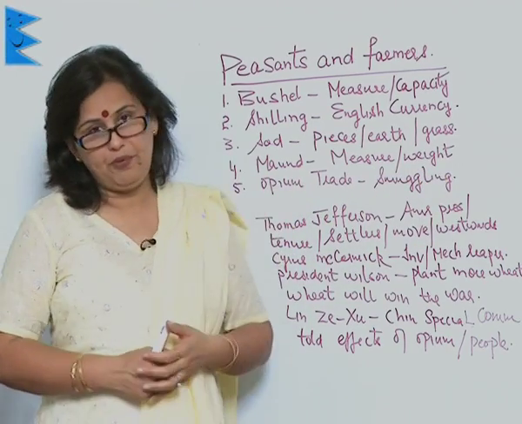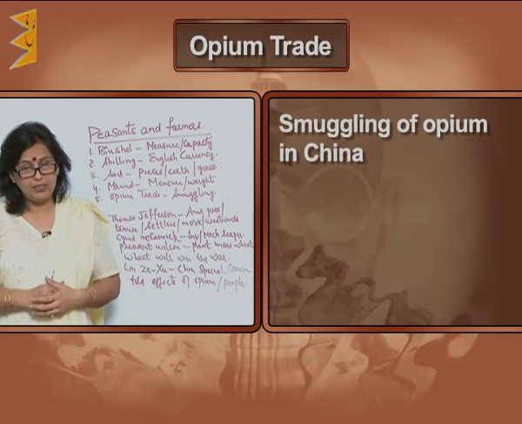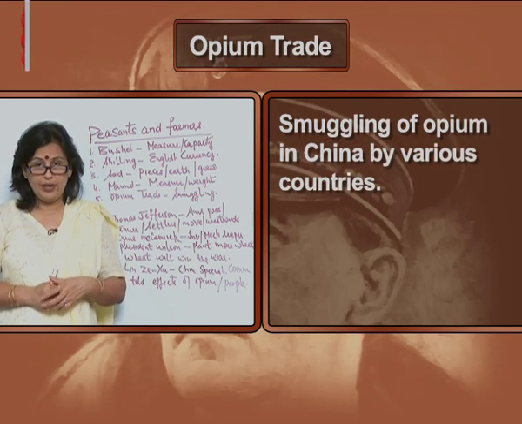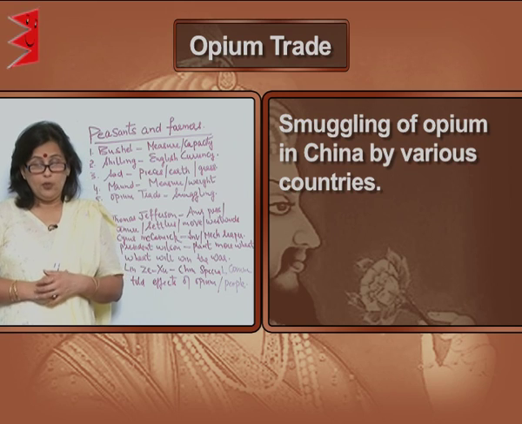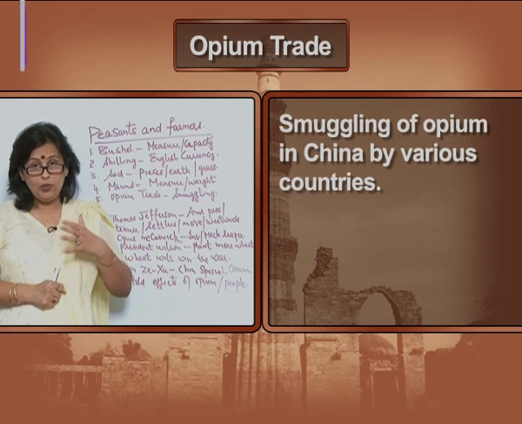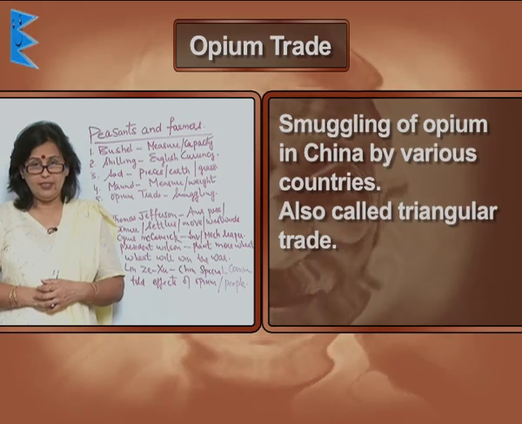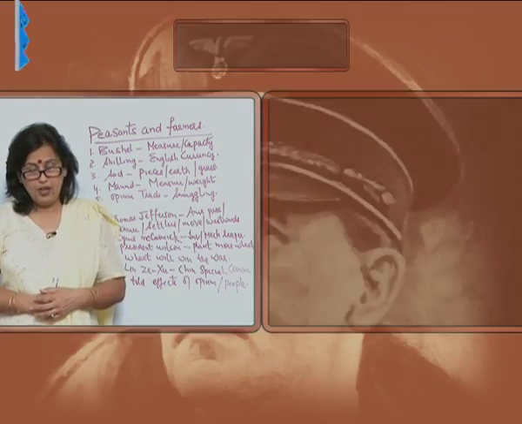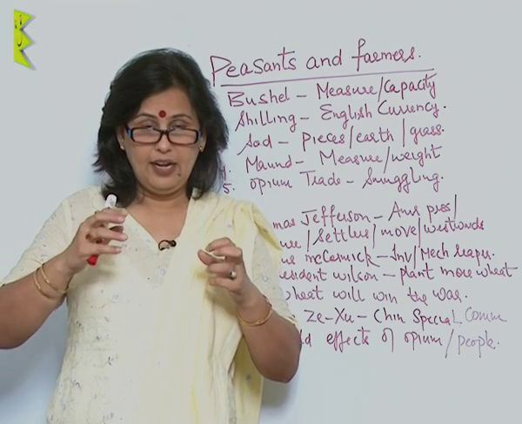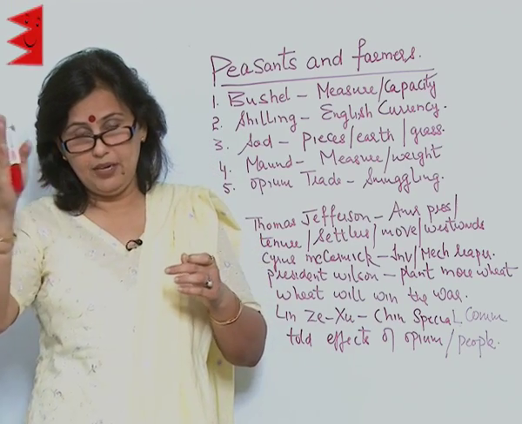Then we have opium trade. Opium trade is that when the smuggling of opium started in China by various countries, that's called the opium trade. The opium made the Chinese people weak and also addicted to opium. It's also called the triangular trade because from India the tea was taken, and this is how from India to England and from England to China.